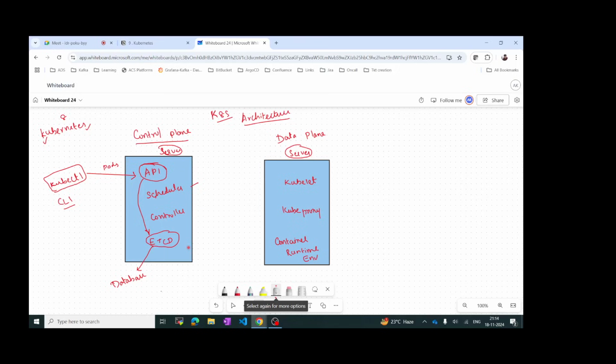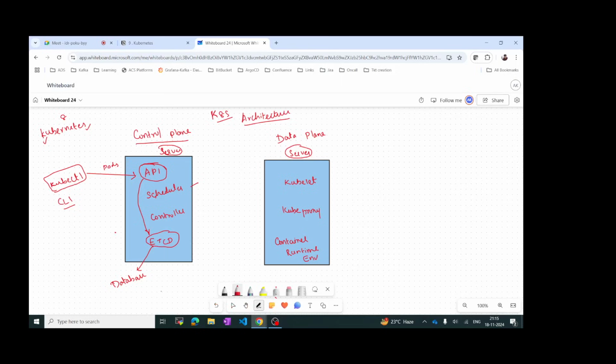So etcd will act as a database, and this database will have details of everything. You will have data of the controller, scheduler, API, kubelet, whatever. Whatever data you want, all of it will be available only in etcd.